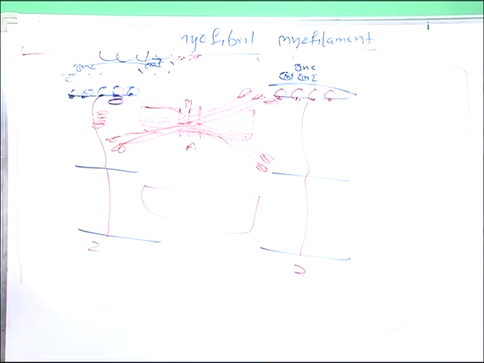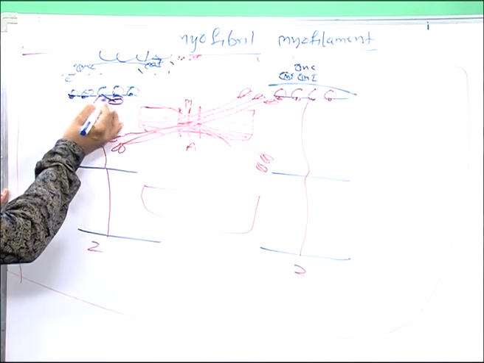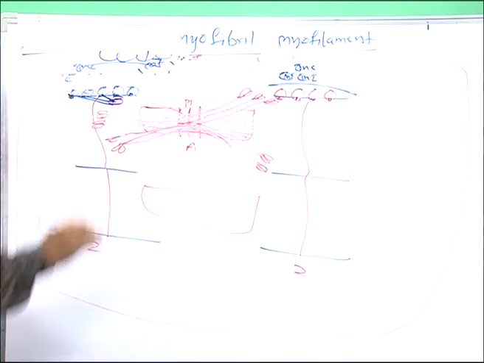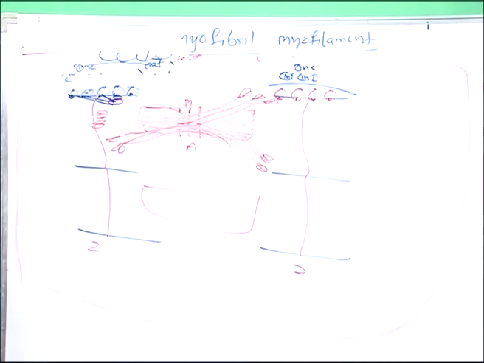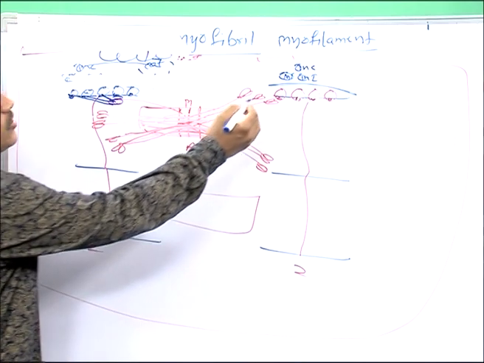When the myosin head configuration changes, the myosin head binds to the actin protein. Between myosin and actin, what is formed? Cross bridges. Cross bridges.